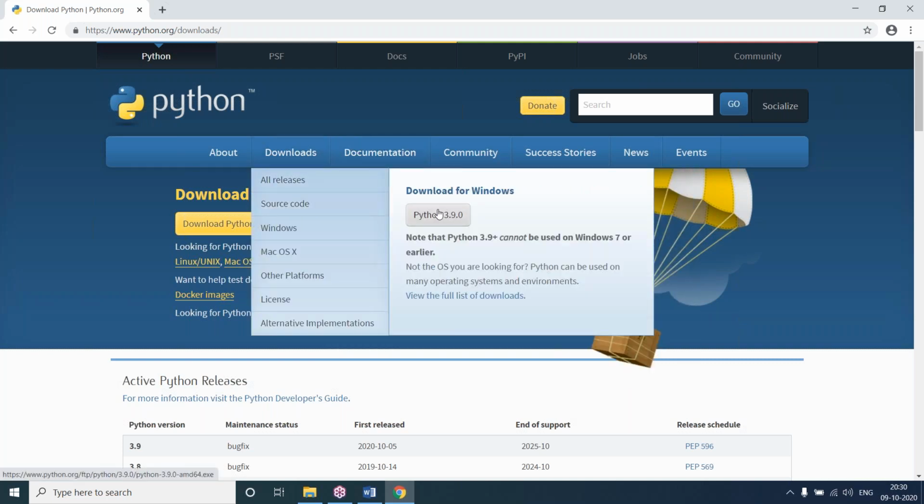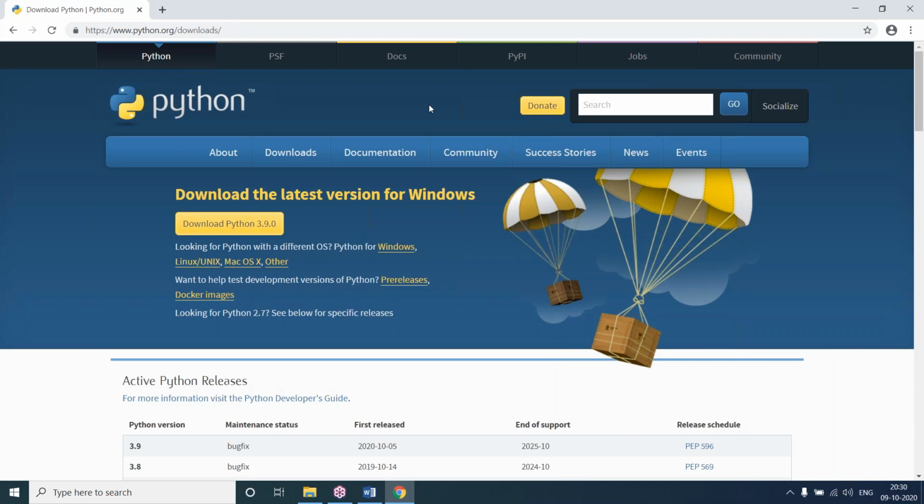And here you can see Python 3.9 and later versions cannot be used on Windows 7 or earlier versions. We have to use Windows 8 or Windows 10. Here I'm using Windows 10 Pro, Professional, 64-bit. So click on this button.